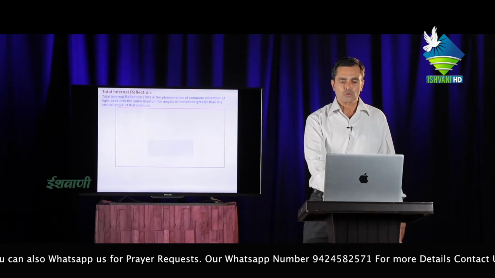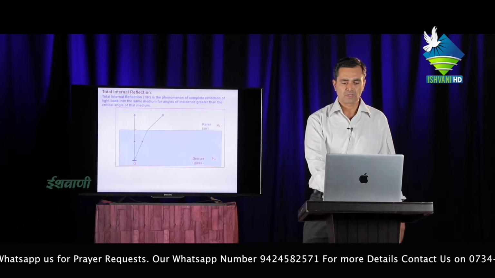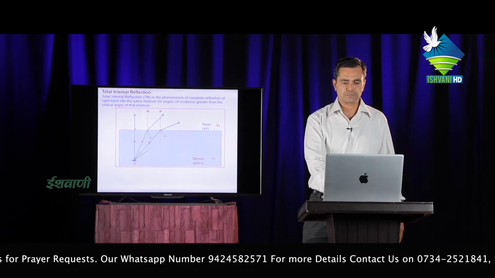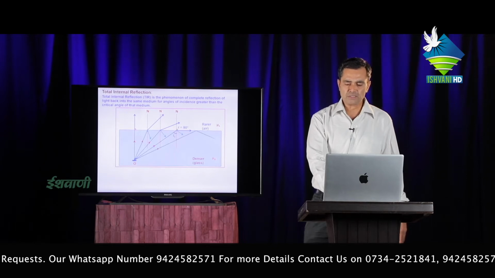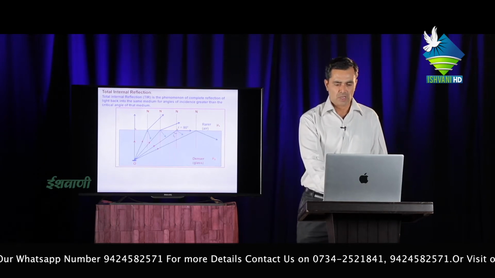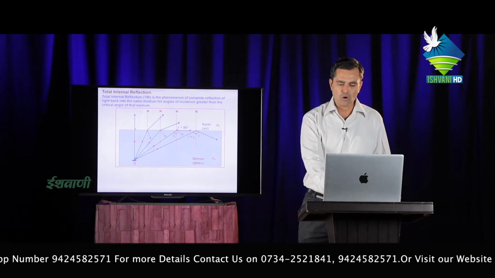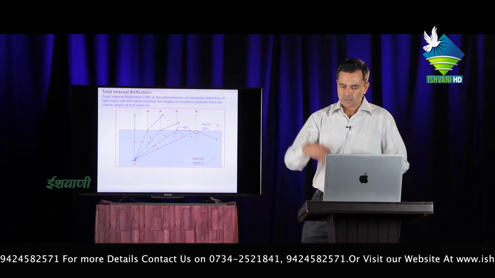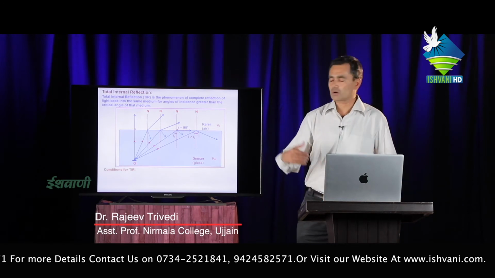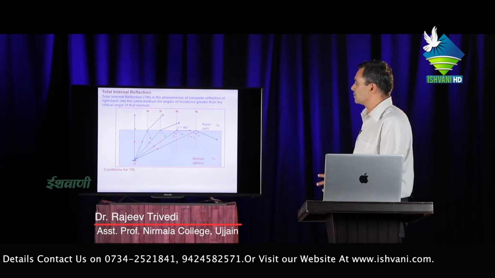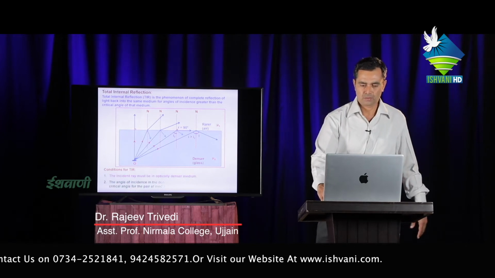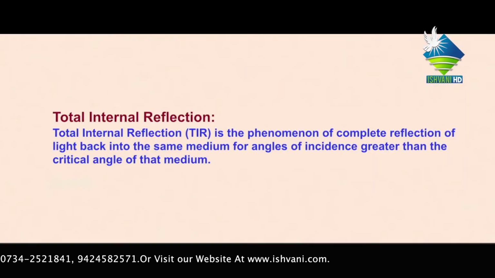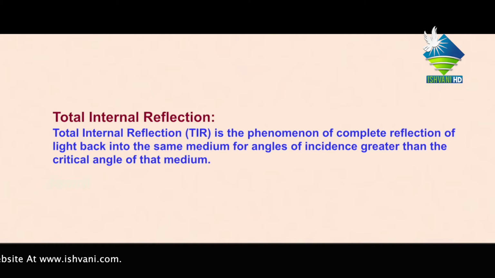Next question: total internal reflection. Total internal reflection means a process in which the ray comes back into the original medium again. Total internal reflection, TIR, is the phenomenon of complete reflection of light back into the same medium for angles of incidence greater than the critical angle of that medium.